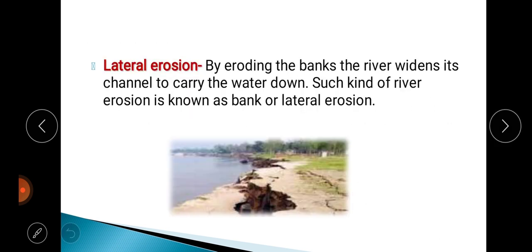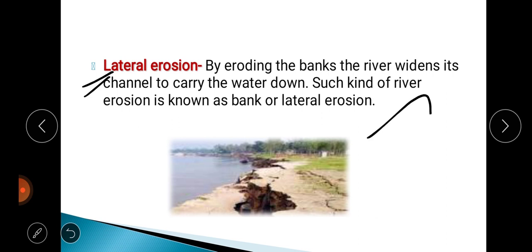Now you see, because of the erosion, some kinds of activities we can see. The first is lateral erosion. Now you see, when the river flows from the high mountainous area, from the steep mountainous slope, we all know that the speed, the velocity, remains very high, and as it enters the plain area from